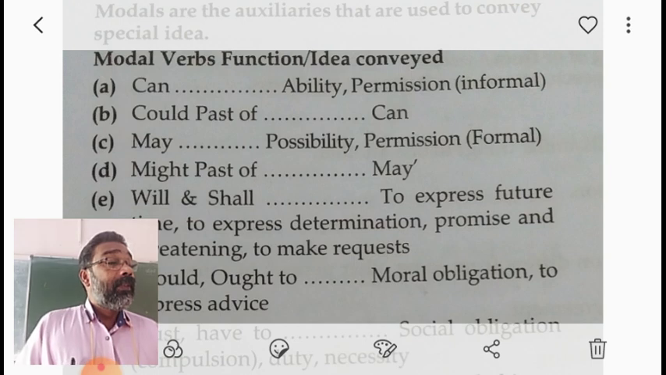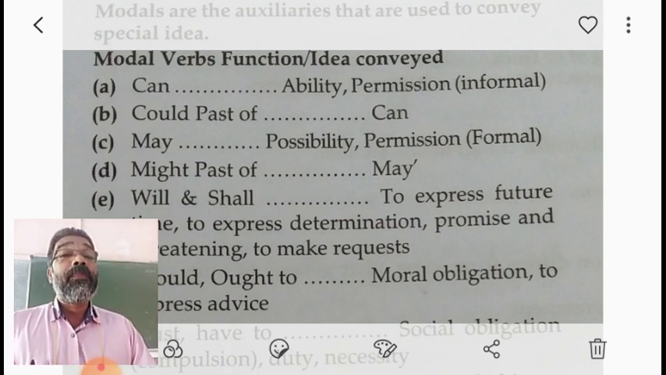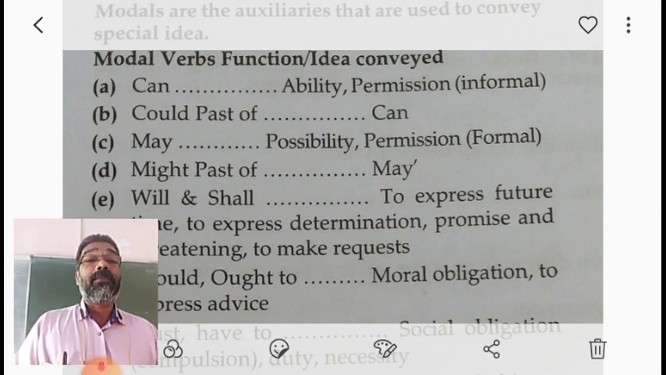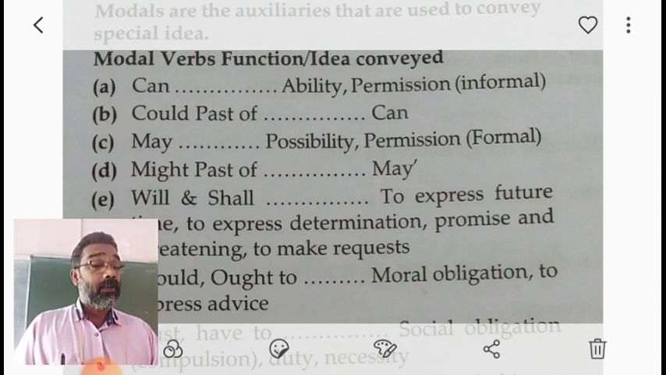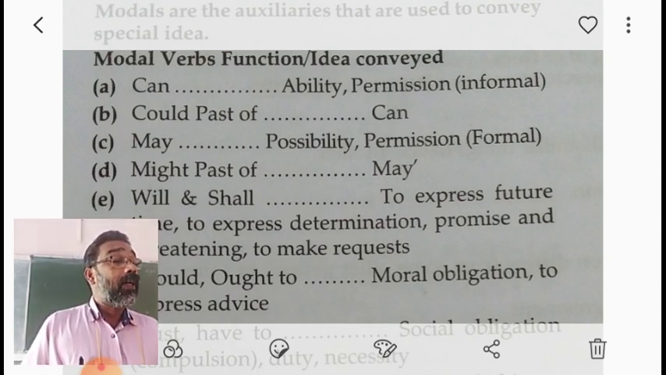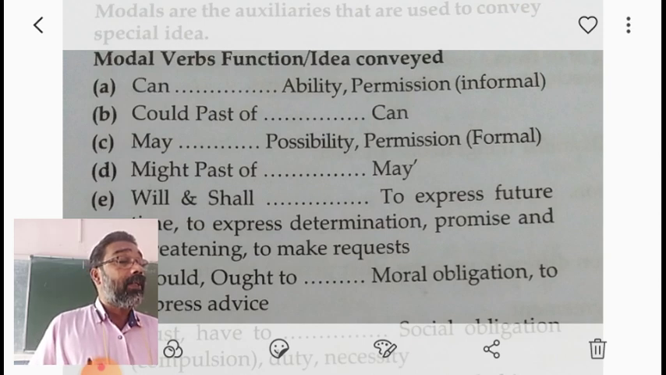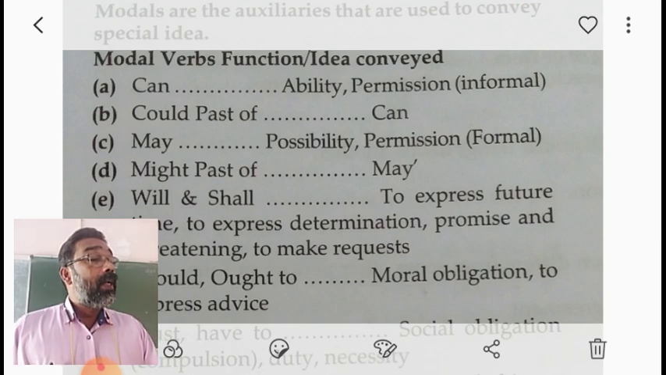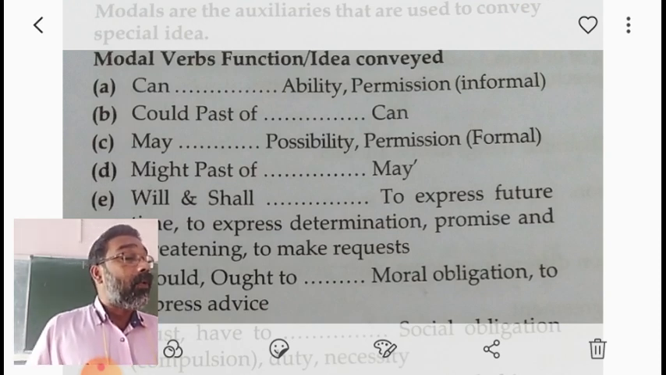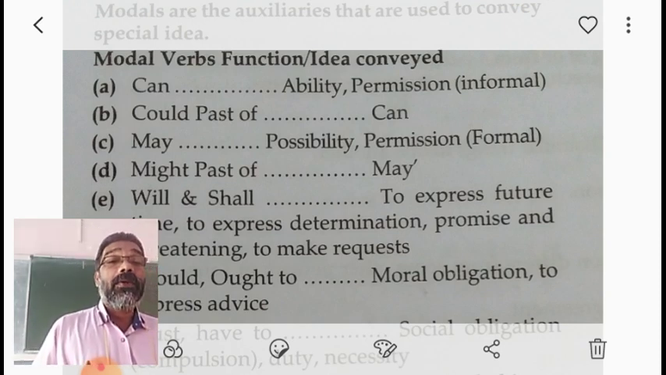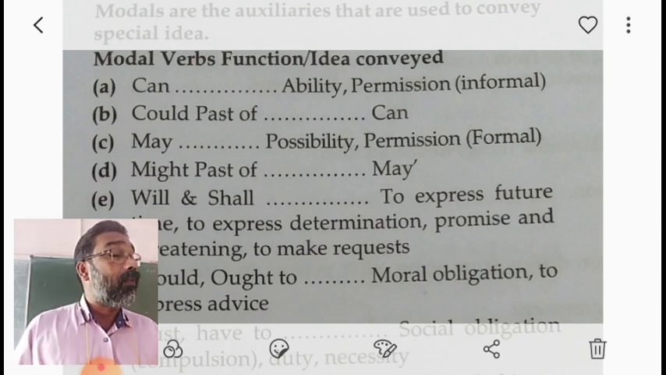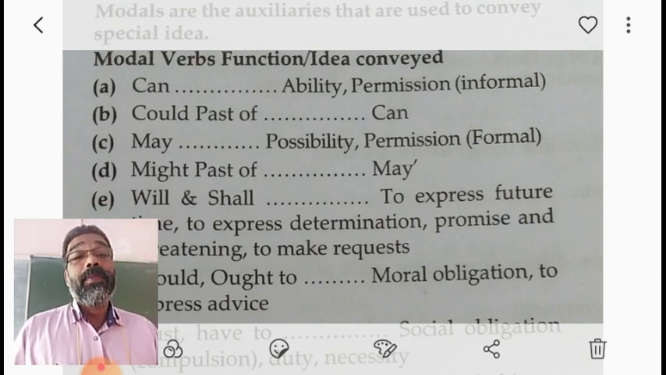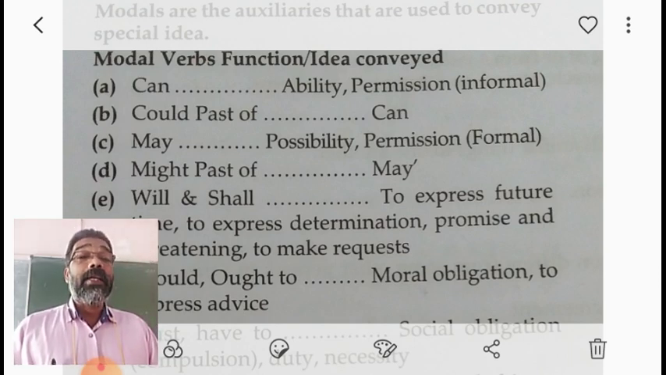Then could. Could is used as the past form of can. For permission: could I use your phone for a while? That is asking permission.